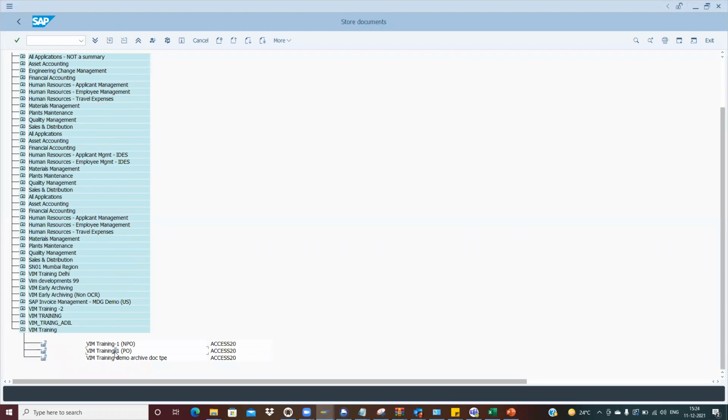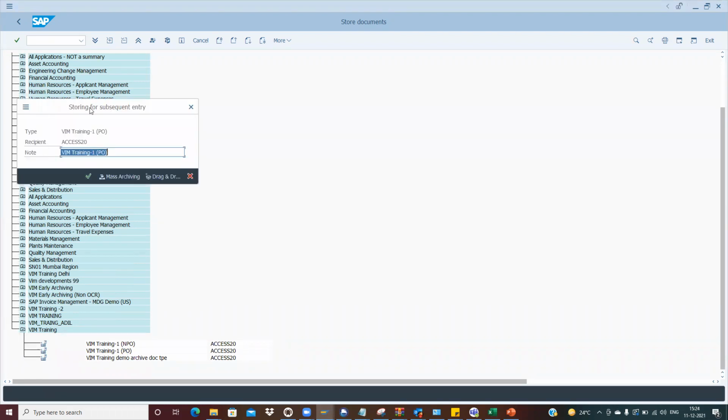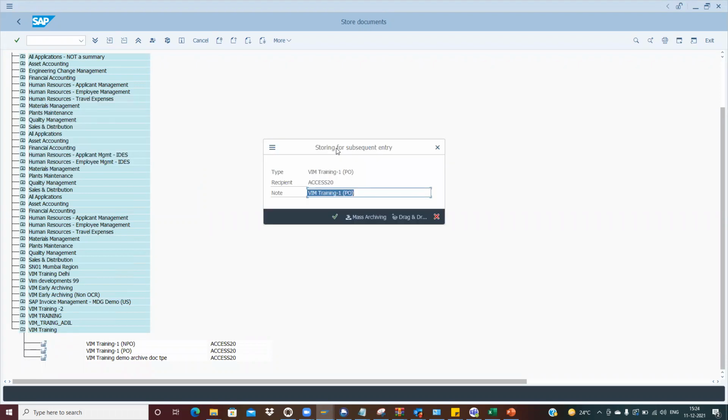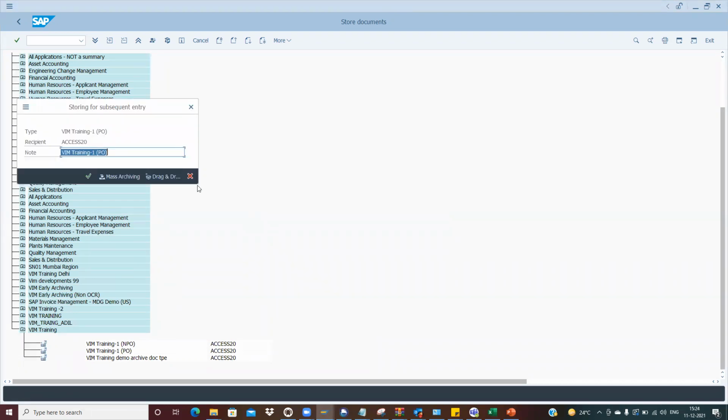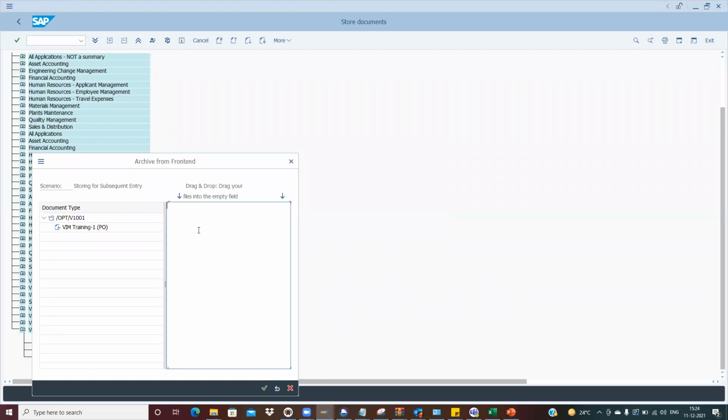Here, like the VIM training one PO, that is being mentioned, right? This is what we basically do, we can create our custom thing. Whenever we open this, this is linked with the unique archive document. Here we do the drag and drop and upload the invoice copy.